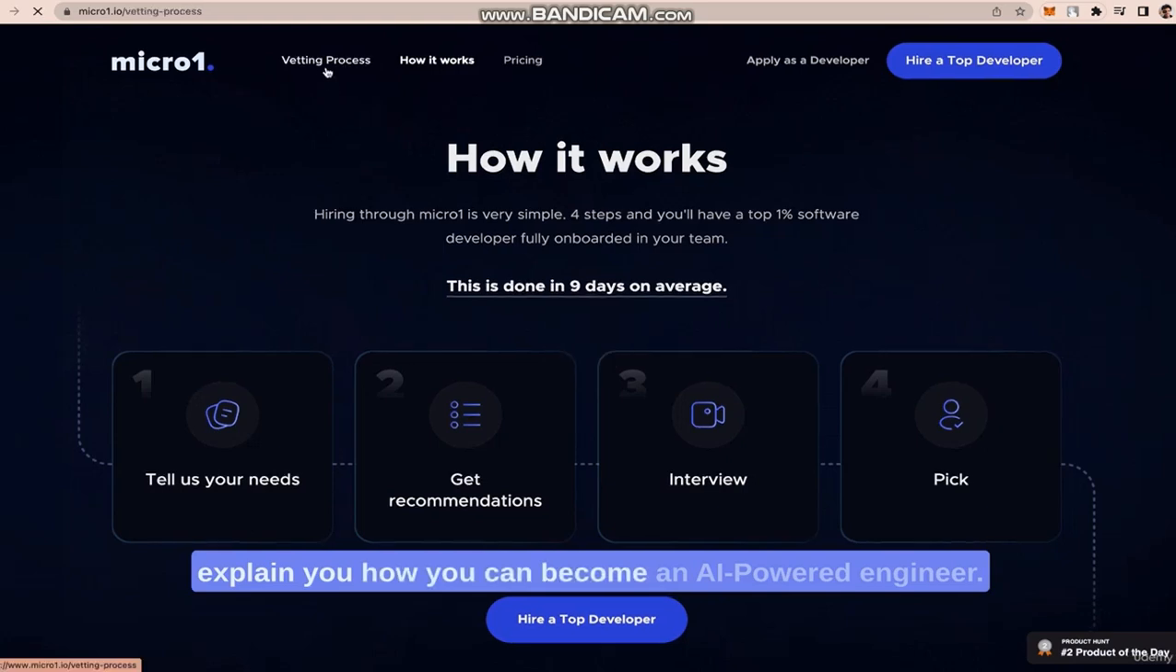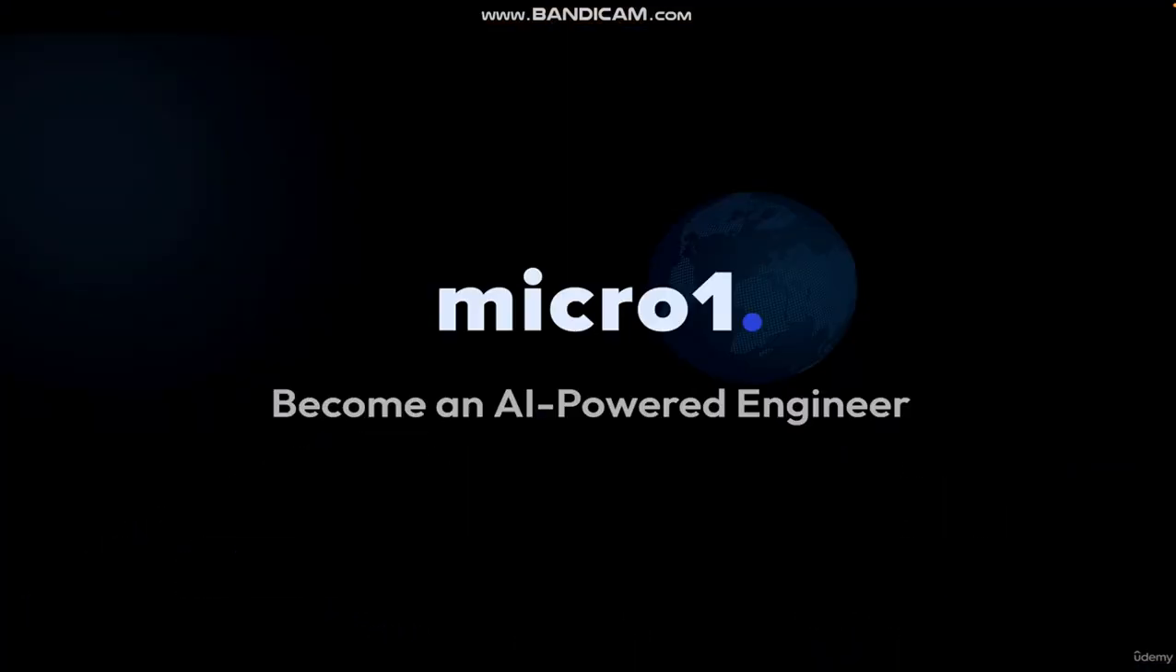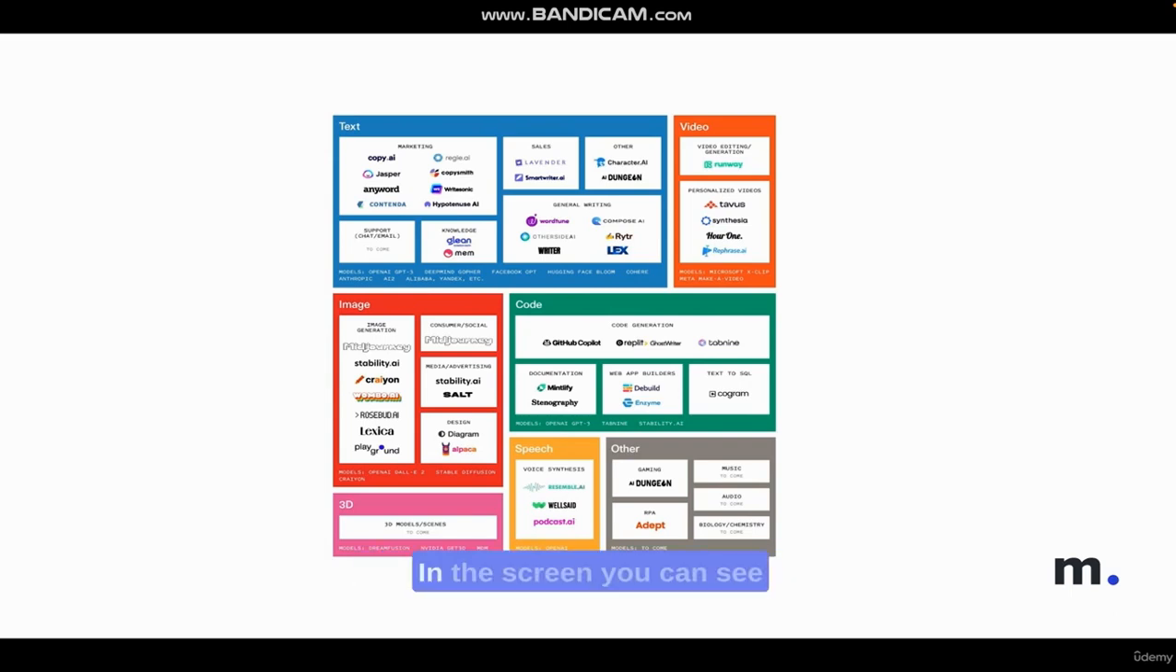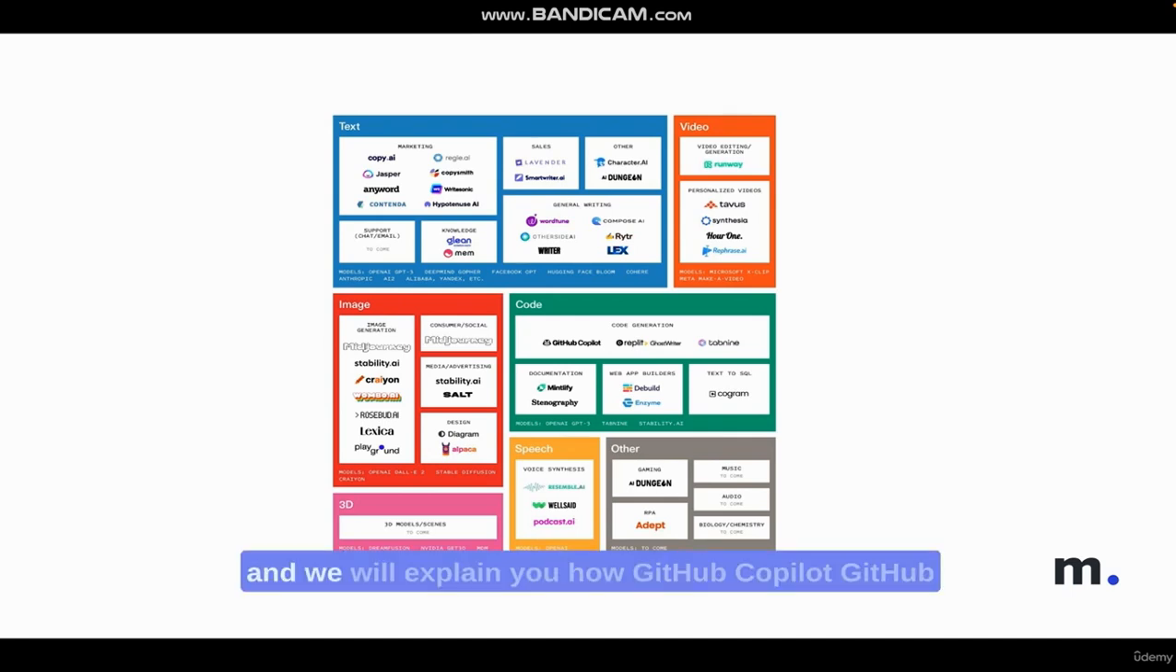How you can become an AI-powered engineer. In today's market, there are so many tools available. From those, we are picking very few coding AI tools to explain how you can make the most of it. On the screen, you can see there are so many sectors available. From those, we are picking the sector of coding, and we will explain how GitHub Copilot Labs and ChatGPT work, and how you can utilize them to increase your productivity and save your time.